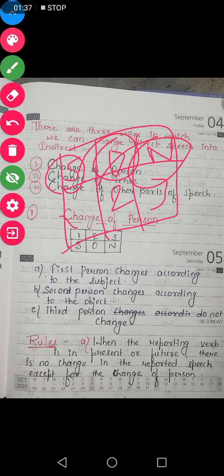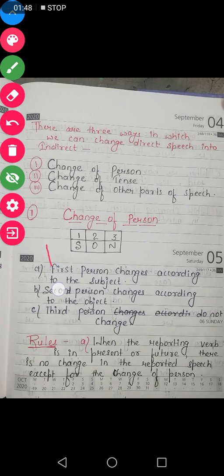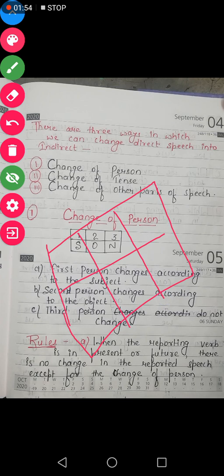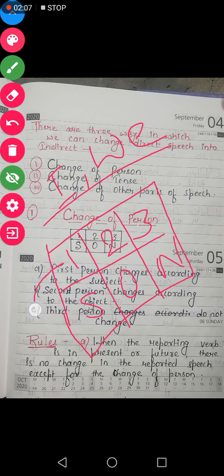Understand it very carefully, because this is the rule on which the complete change in indirect speech depends. This rule says that the first person, which is I and we, changes according to the subject of the sentence. Second person, which is you, changes according to the object.